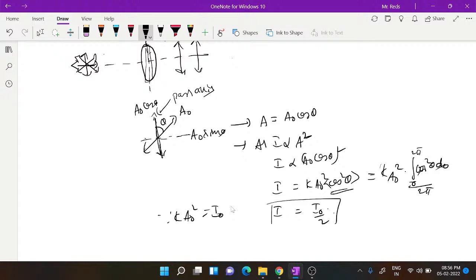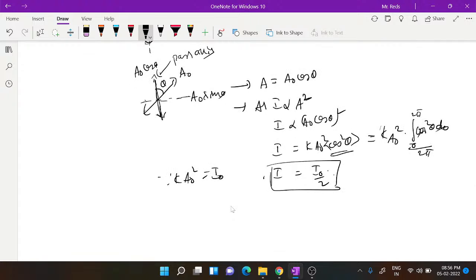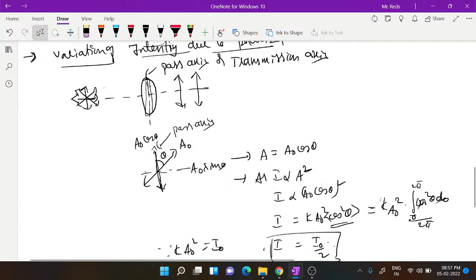So this will be the intensity of light coming out. Whereas the amplitude will be A naught cos theta, the intensity will be I equal to I naught by 2. In terms of amplitude, if I is A square and I naught is A naught square, then you can also write the corresponding amplitude as A equal to A naught by root 2.